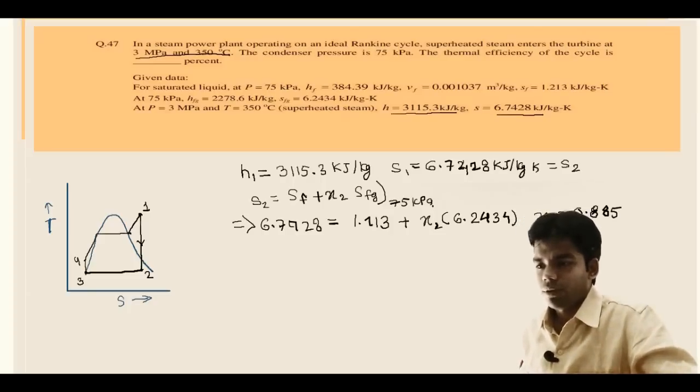Now if you want to determine H2, this H2 will be equal to HF plus X HFG.